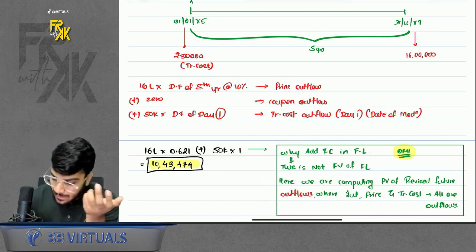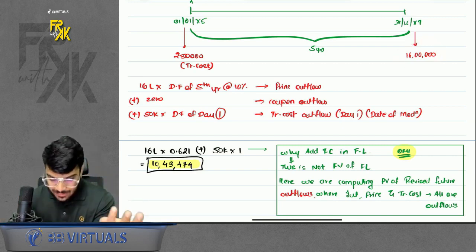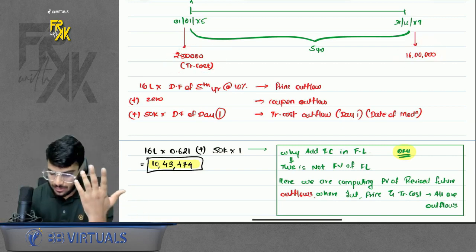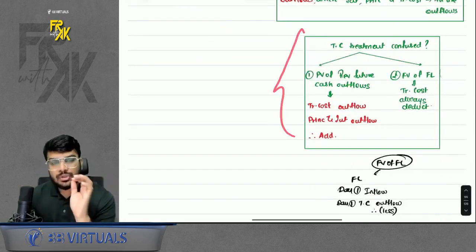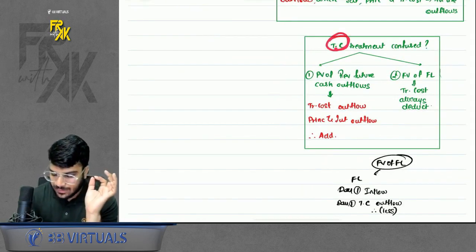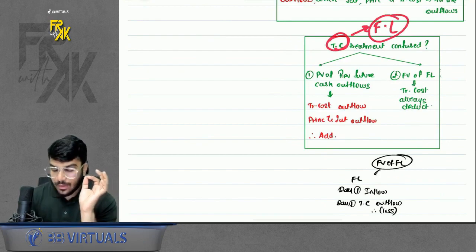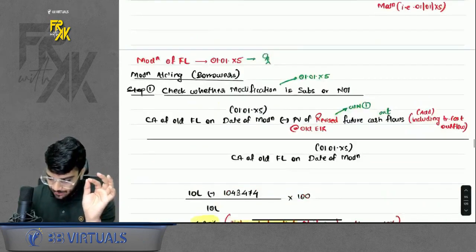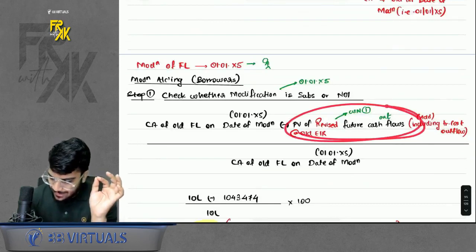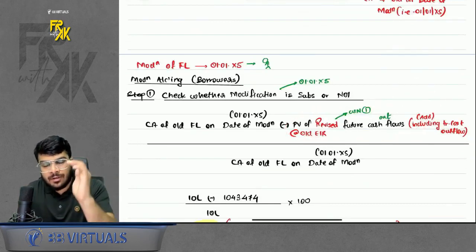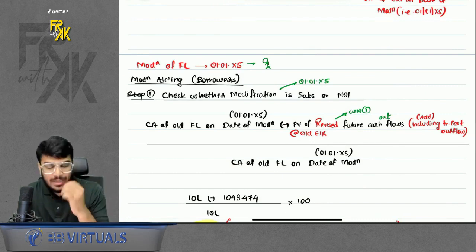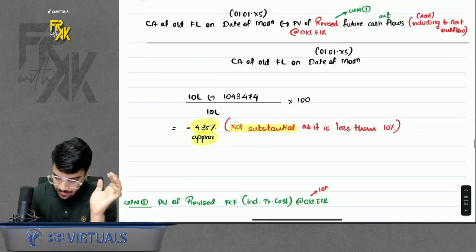When we are computing this, principal is also an outflow for us, this is also an outflow for us. So add both of them. Logics I have given here. So just remember, in case of transaction cost of financial liability, under modification, this is the only case where we are adding transaction cost. In all other cases of FL, we will only reduce it. If you want to remember, you can remember it this way. Anyways, so you get the value at this much.